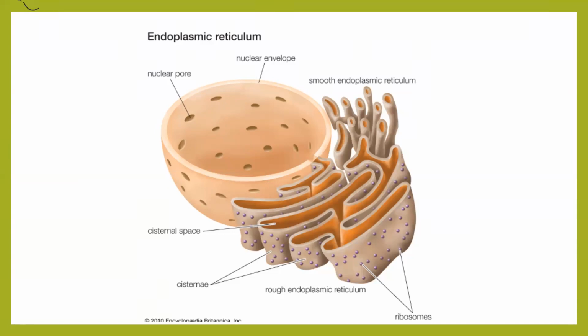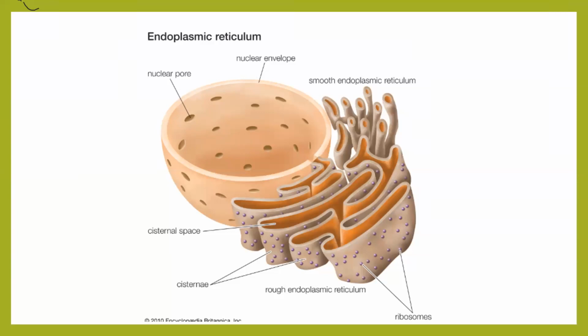As we said, ER is nothing but endoplasmic reticulum. Endoplasmic reticulum are of two different types. One, the rough ones called rough endoplasmic reticulum, and the second one called smooth endoplasmic reticulum. Well, what is different between both of them?